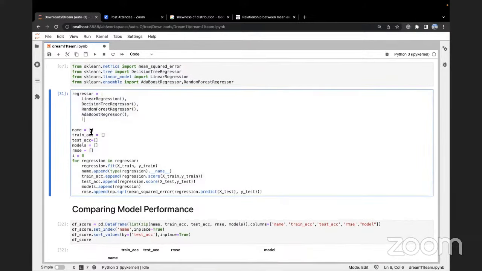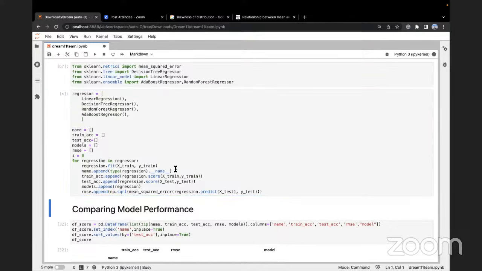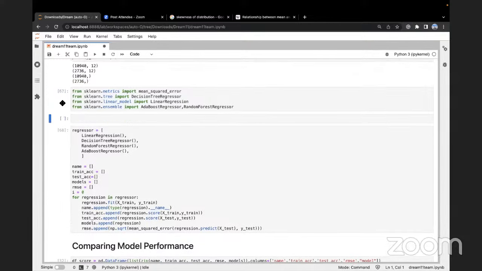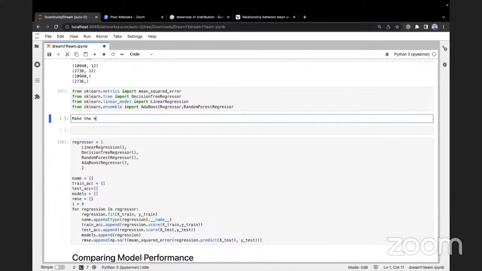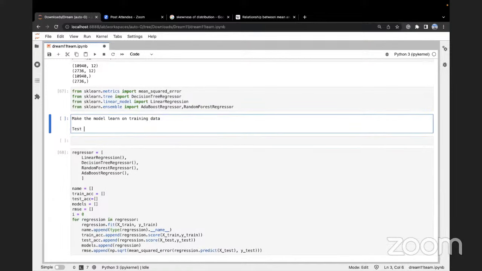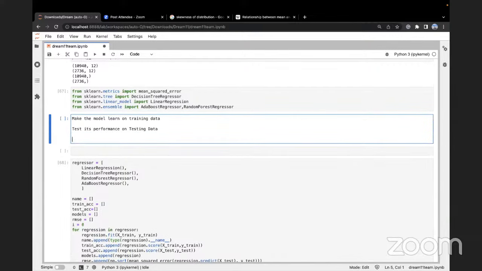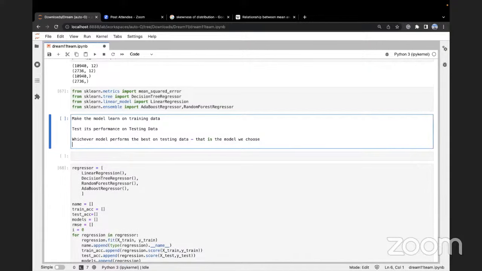We create all these models and we try the performance of our machine learning model on all of these. So we train on training data. We make the model learn on training data and test its performance on testing data. Now, whichever model performs the best on testing data, that is the model we choose.